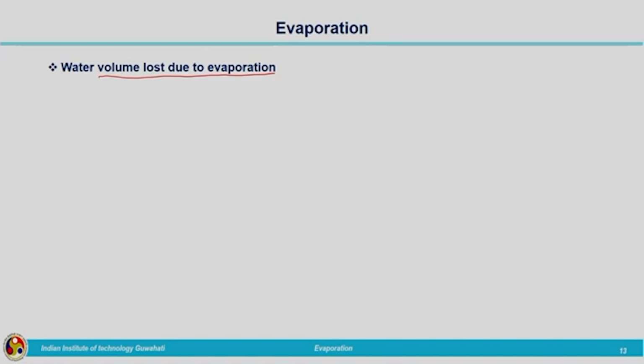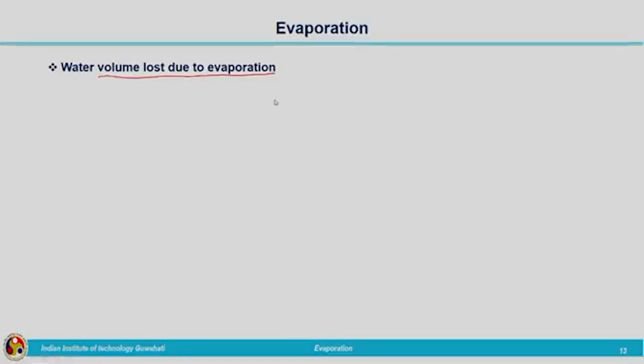So, now we are going to calculate the water volume loss due to evaporation, the volume of water lost, because that is very important. This much volume is lost due to evaporation. Whenever we are quantifying the water required for water supply, these losses will be represented in terms of volume. So, water volume loss due to evaporation can be calculated by using this formula: volume loss due to evaporation VE is equal to A multiplied by EPM multiplied by CP.